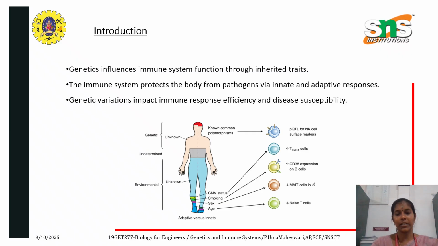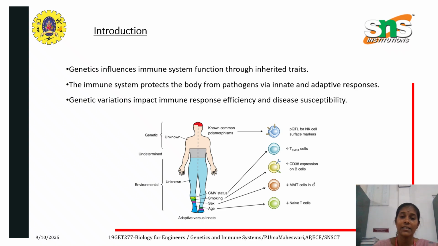Genetics influences the immune system's functions by providing the fundamental blueprint of immune cells, genes and their responses, and the strength of your particular immune defenses. It also determines our individual susceptibility to infections and our ability to respond to vaccines. For example, specific inherited genetic variations can affect the production and the function of immune cells and the proteins such as